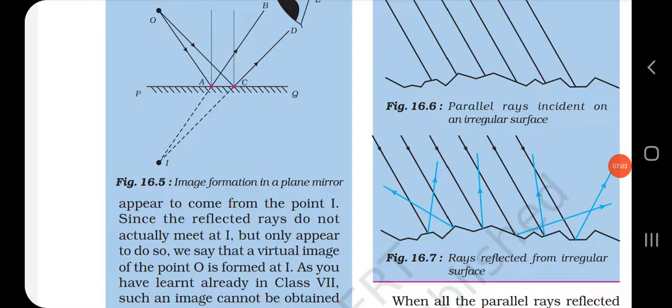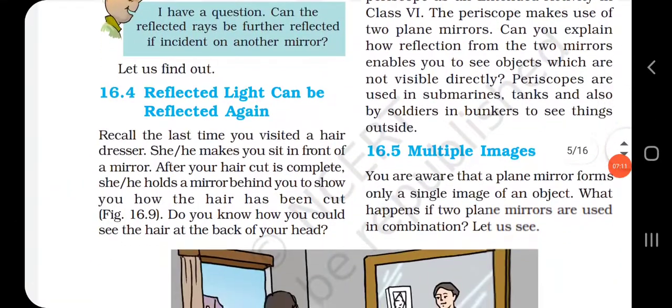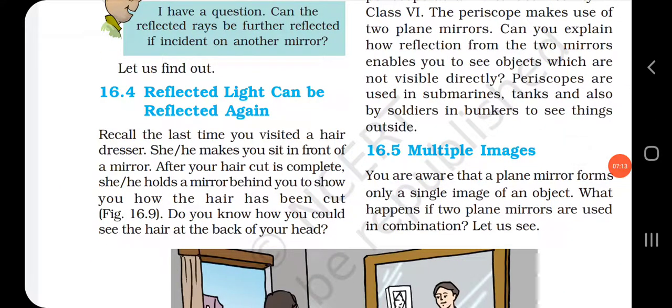Okay, children. Now let us see the next topic. Our next topic is: reflected light can be reflected again.